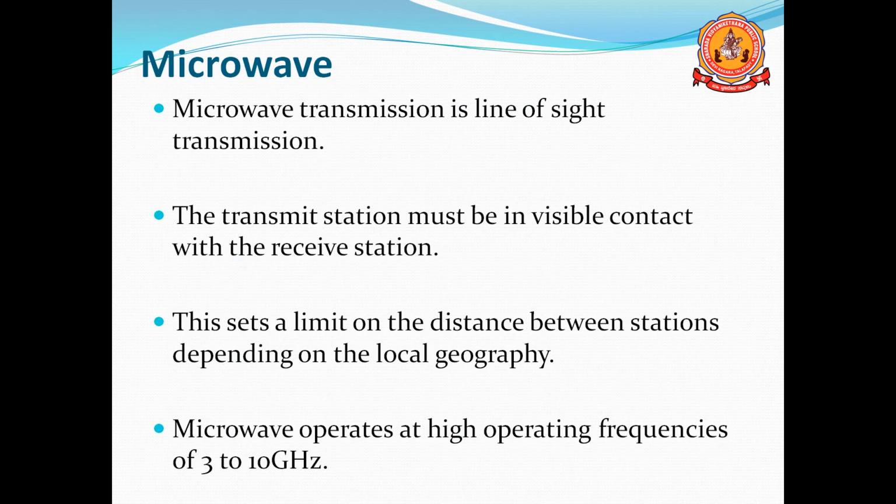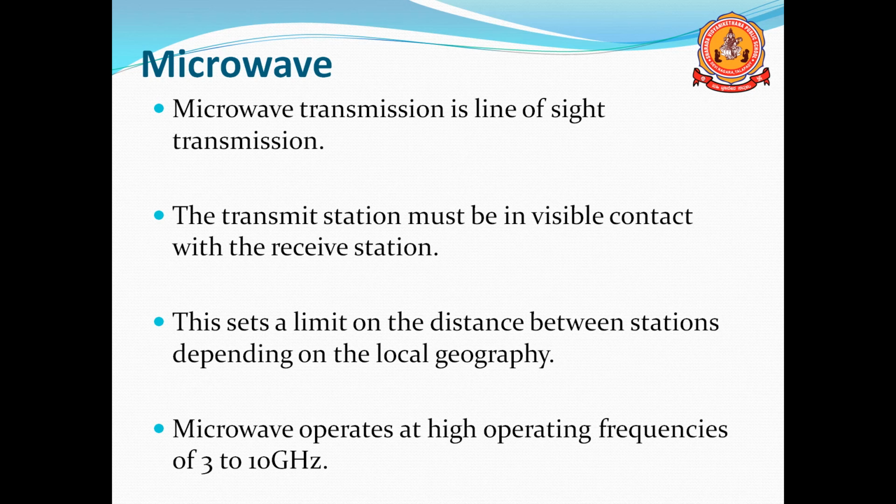Next one is microwave. Microwave transmission is a line of sight transmission. What does line of sight mean? It means that if you want to transmit any data, the transmitter and receiver antennas should be visible to each other. If you want to transmit data through microwave, both antennas should be visible. Only then is it possible to use microwave.